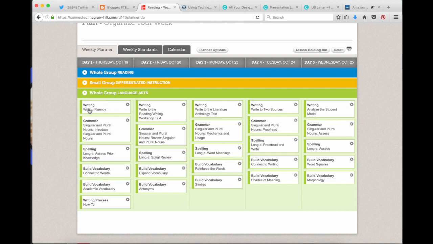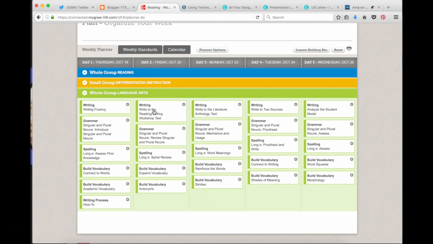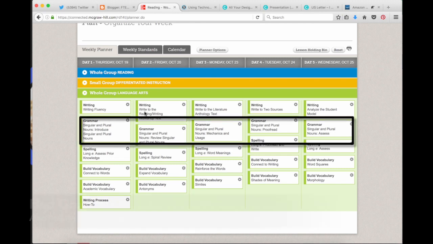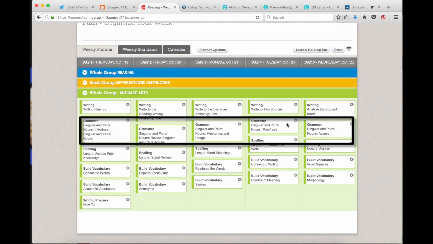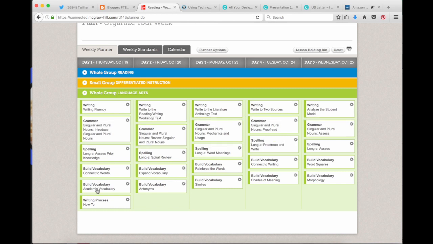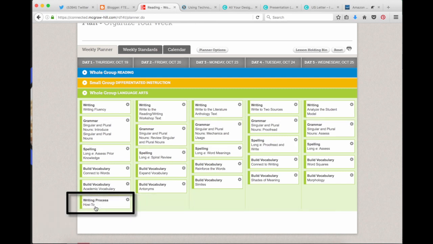Each week there's a writing fluency piece on day one, and then the rest are just writing workshops where you get a little lesson on traits, and you also may have a graphic organizer and sample pieces and then practice. For grammar, it's just labeled grammar, and it will give you the little rundown of what the skill is each week. And the writing process is the genre writing, or your longer pieces.